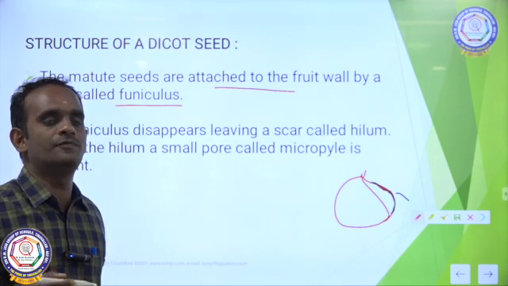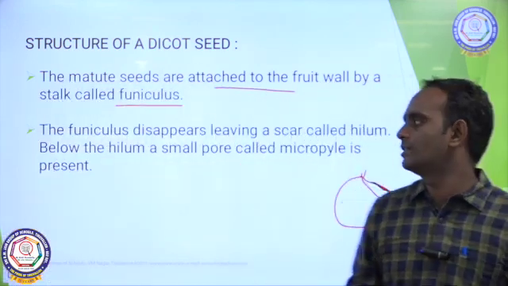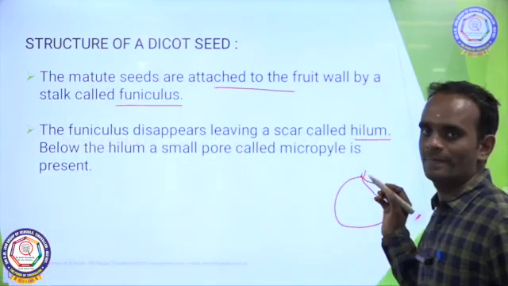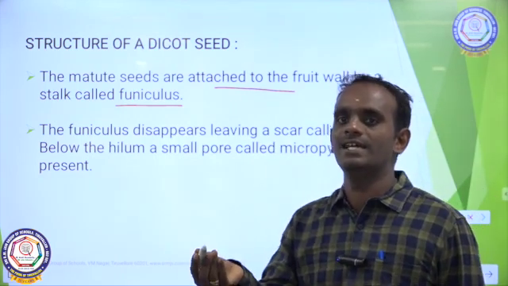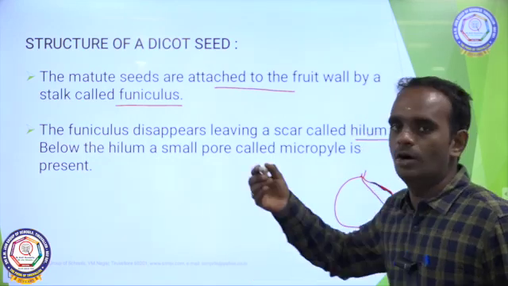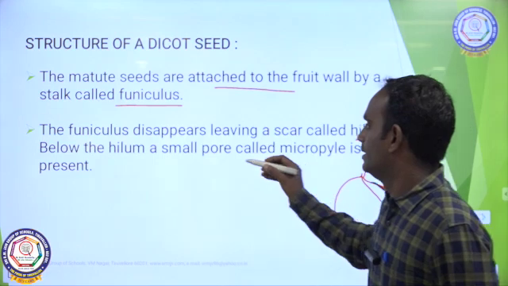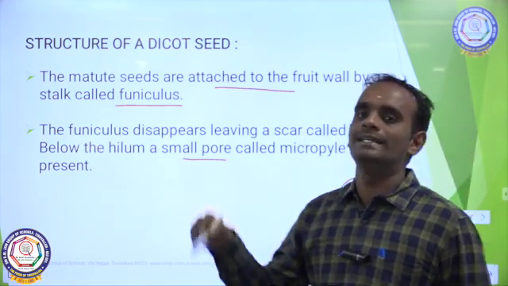Later on, this funiculus leaves a scar-like structure called hilum. The hilum is nothing but a small scar-like structure seen in the dicot seed. Below the hilum, there is a small pore called micropyle.